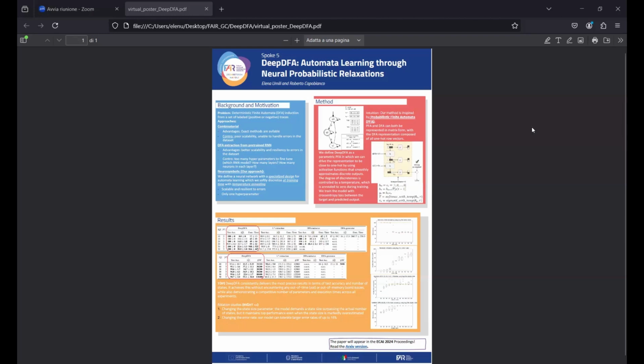Hello everybody, my name is Umili and I'm going to present DeepDFA: Automata Learning for Neural Probabilistic Relaxations. This paper is accepted by ECAI 2024, and you can read the preprint on arXiv, and it's a joint work